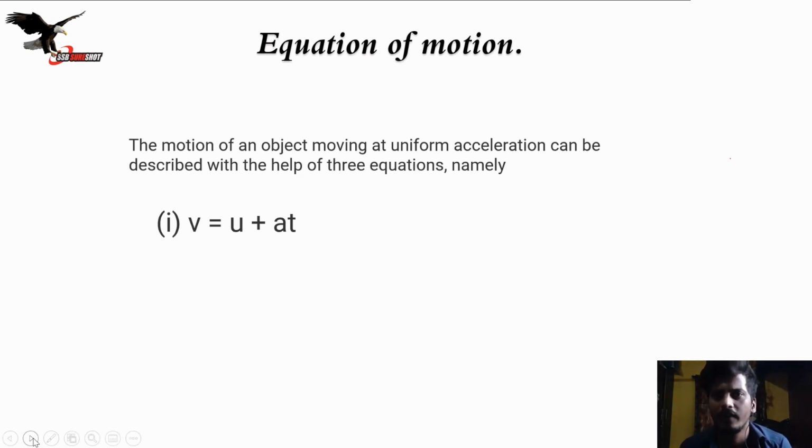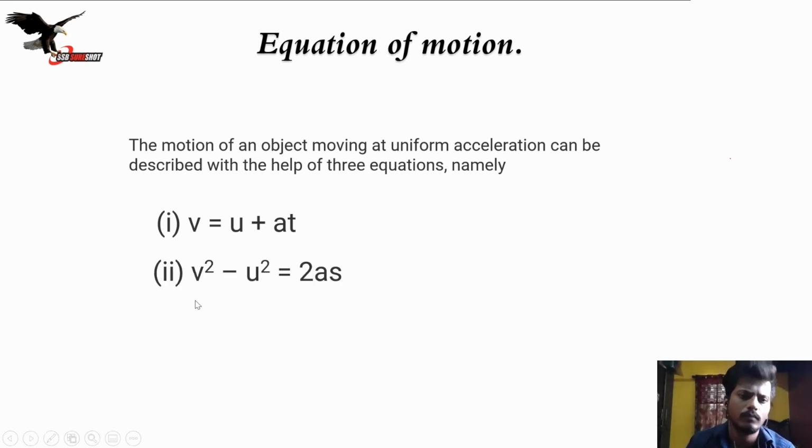Because you're going for a competitive exam, right? So you need not go for derivation in the classes, in the courses. If you ask us to, I'll try to solve the derivation also if you demand it from us. Everything is upon you guys. Okay, first is v = u + at. Now v is the final velocity, u is the initial velocity, a is acceleration, t is time.